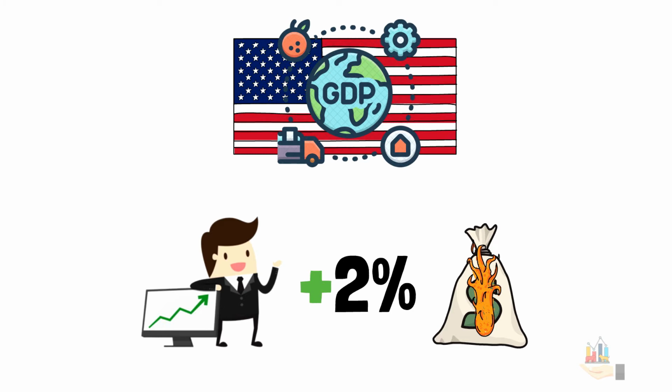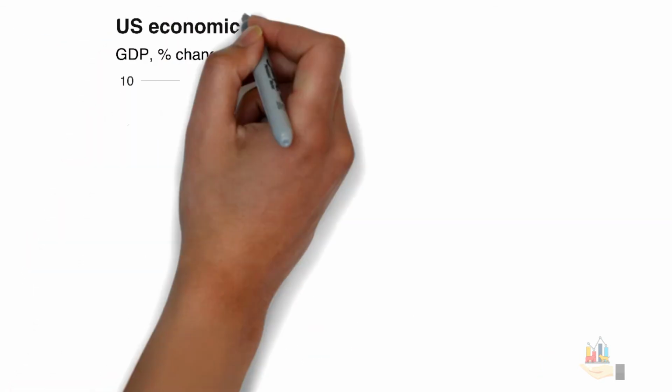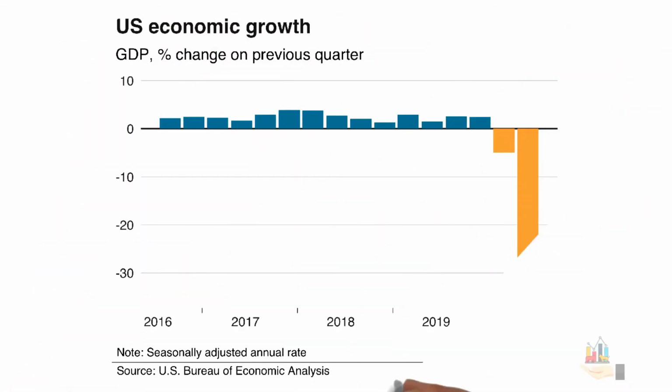an annualized basis. And what's the GDP percentage of the United States? Well, as you can see in the chart, there is no good news for the US economy, because in the second quarter, the US GDP dropped 32% compared to other quarters.